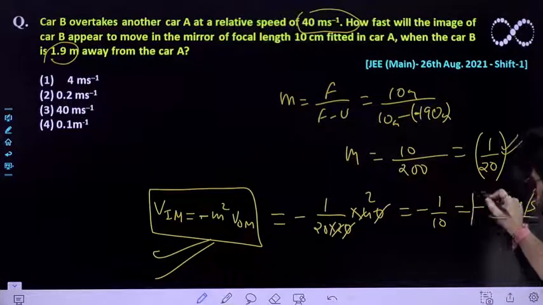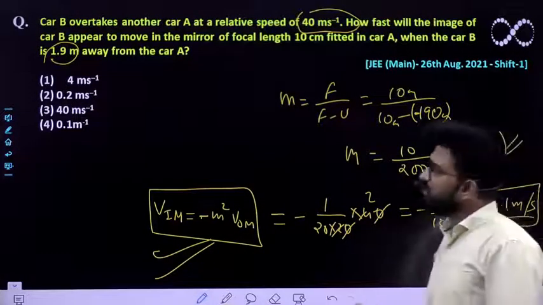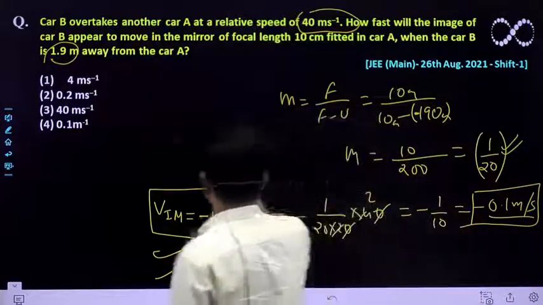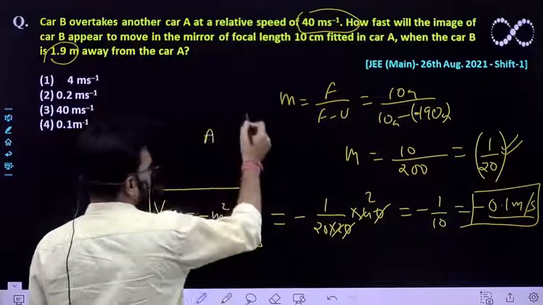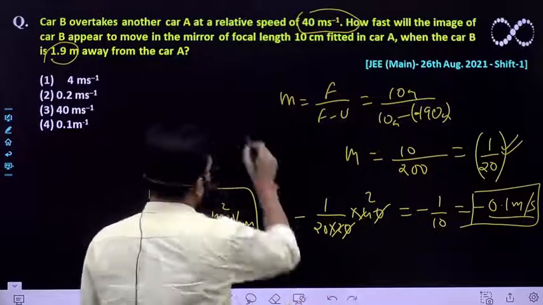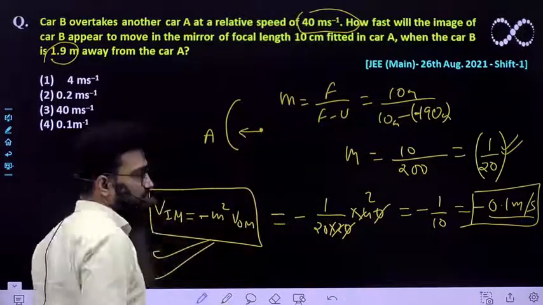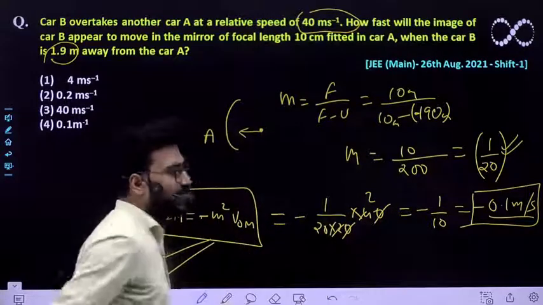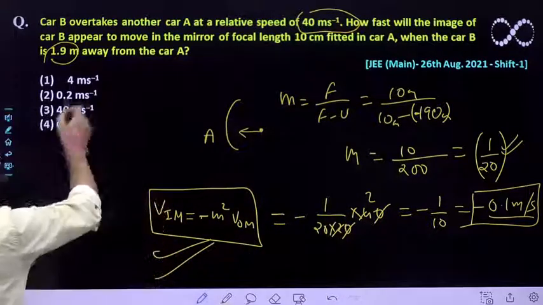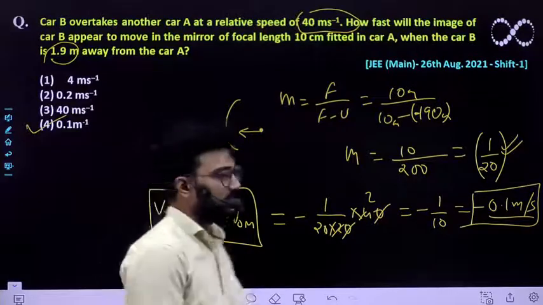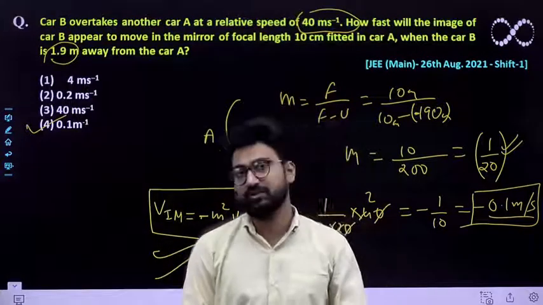So this is the speed with which, if a person sitting in car A sees car B, its image would be approaching with this much speed. So the answer is 0.1 meter per second. The fourth option is the correct answer that you will be getting.